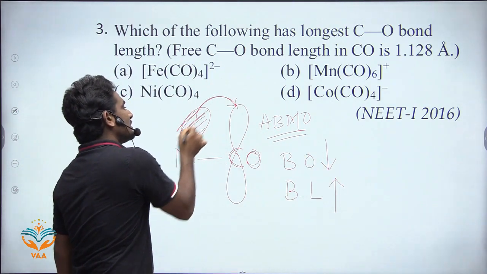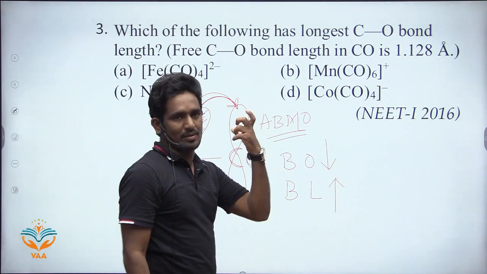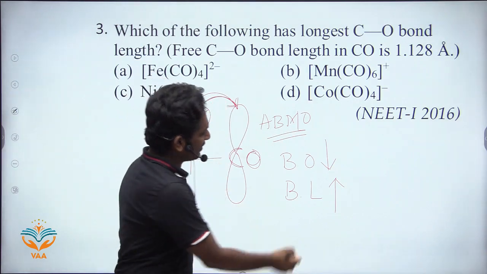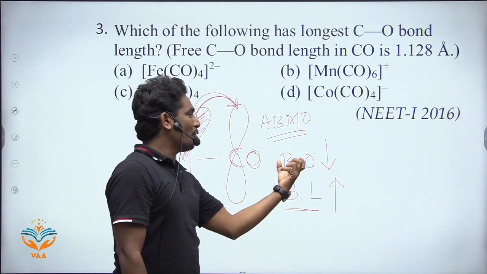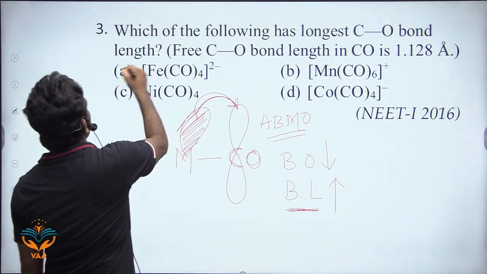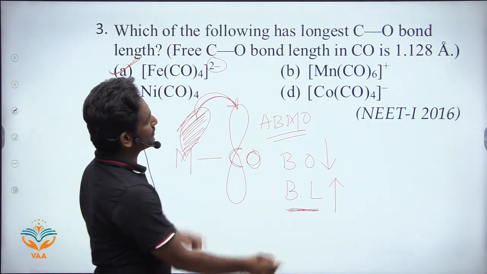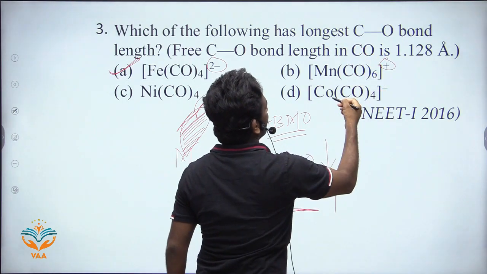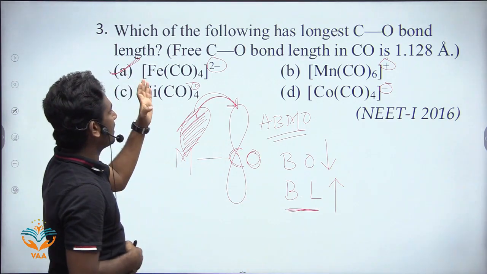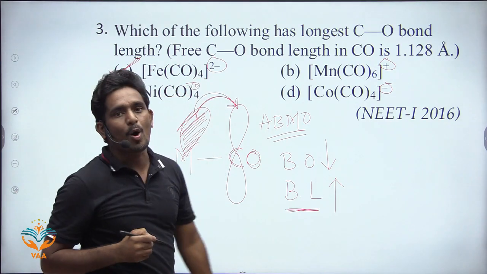If there is more electron density on the metal, it can donate more electrons to the anti-bonding molecular orbitals, so there will be a greater decrease in bond order and a greater increase in bond length. So the answer is A, because iron has a -2 oxidation state, so there is more electron density. In the others it is +1, cobalt is -1, and nickel has 0 oxidation state. So here iron has more electron density, so it has the longest CO bond length.